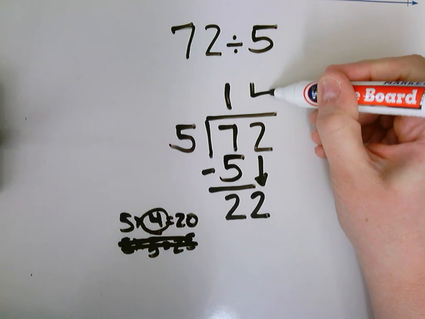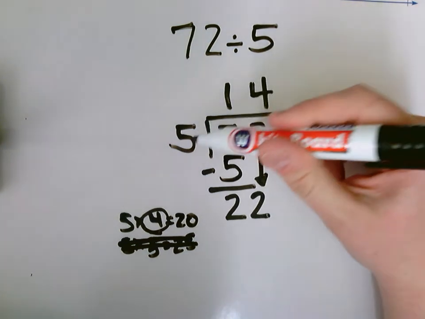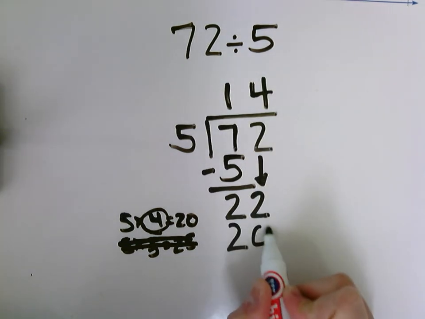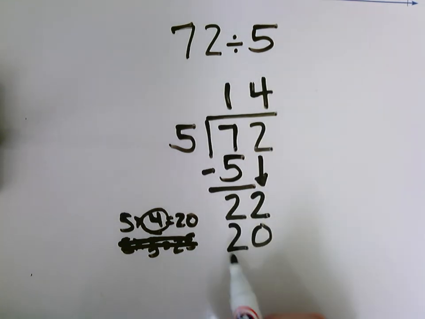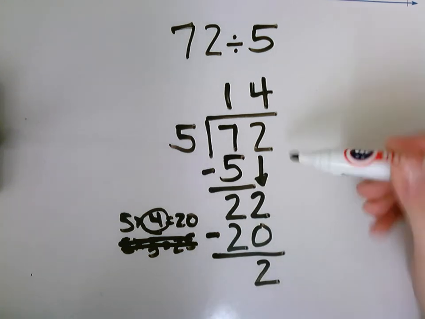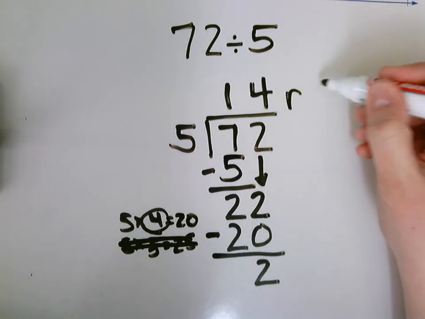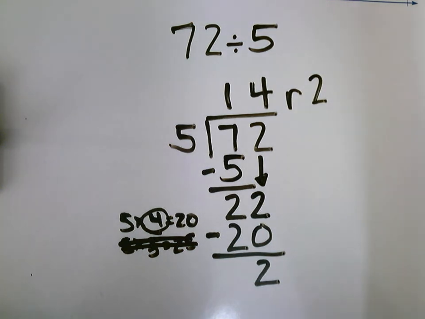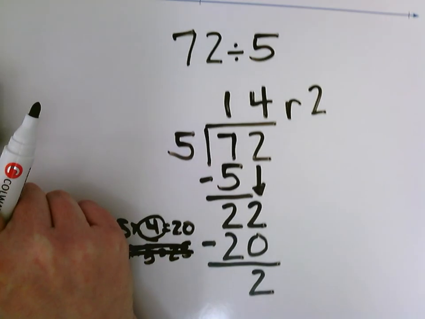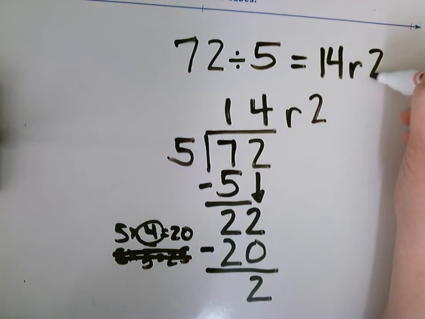Okay, I'm going to put my 4 up here right above my 2, keeping everything lined up. 4 times 5 is 20. Put that under my 22. Then I'm going to subtract. 22 minus 20 equals 2. I don't have any other numbers to bring down over here. This is my remainder. 14, remainder 2 is our answer. So 72 divided by 5 equals 14, remainder 2.